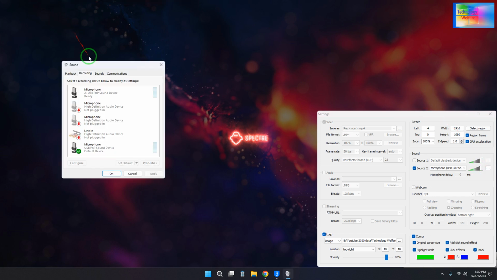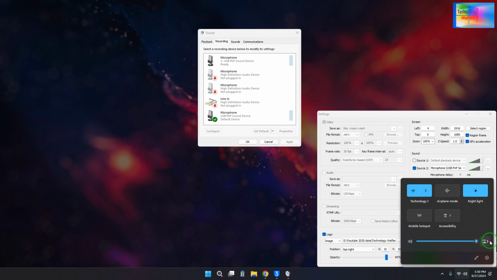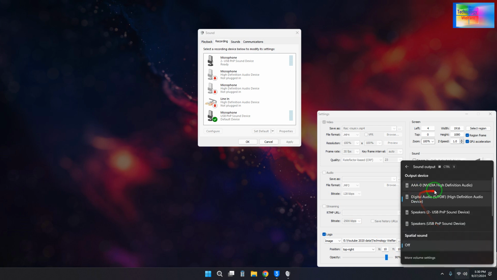So we click here, and the sound options window will open. I would like to show you right now how the sound is coming. If I go to my desktop sound, you can see how the sound is coming and the noise is too much. Now we would like to control it. So how? We will click here.